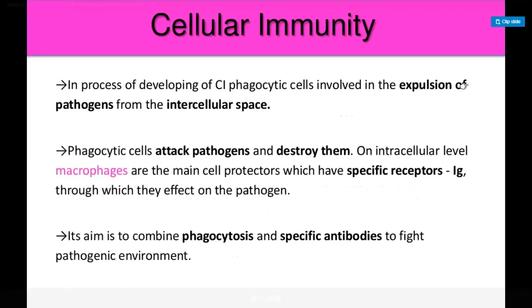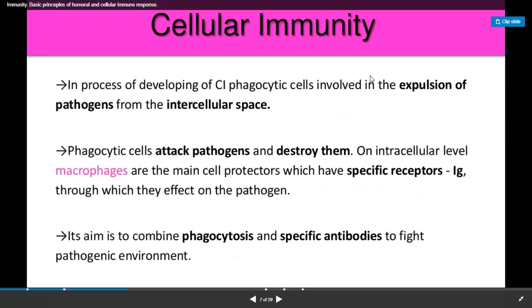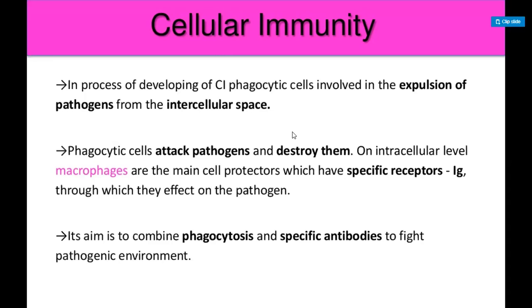So in the process of cellular immunity, what happens? Some cells present the antigen, capture the antigen, and degrade these antigens into small particles, and these cells are known as the antigen presenting cells.